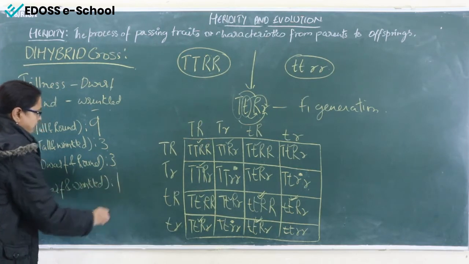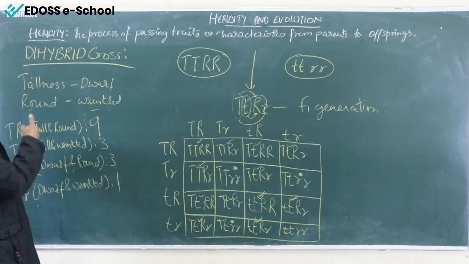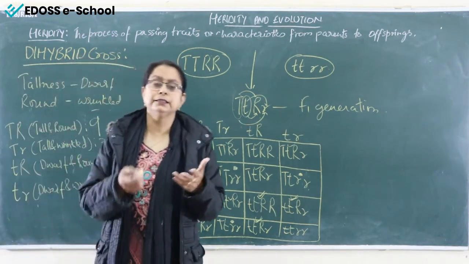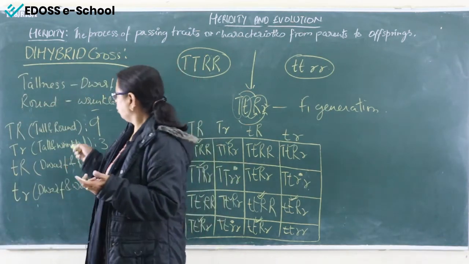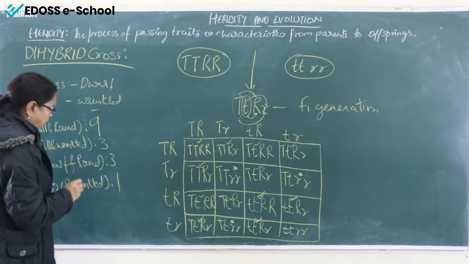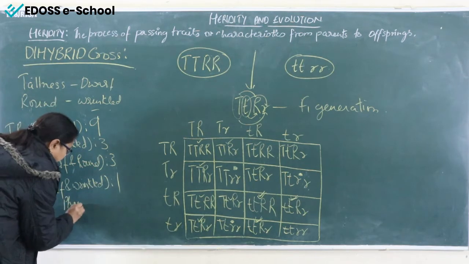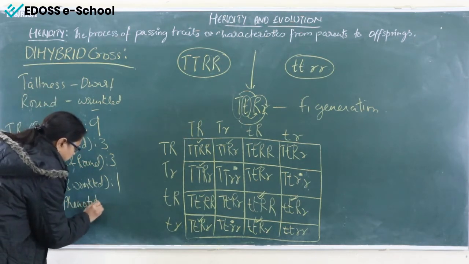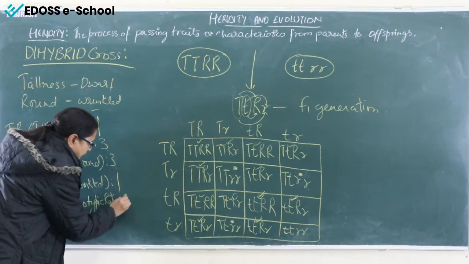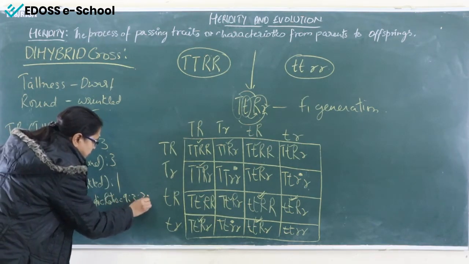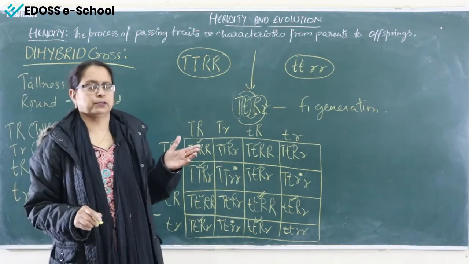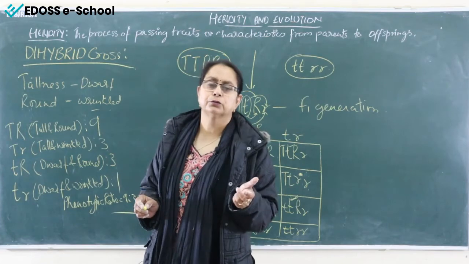It is always 1. Whether it is tall, whether it is round, whether it is dwarf, whether it is wrinkled, these all are the phenotypic. So all these are called the phenotypic ratio. So in the F2 generation, what will be the phenotypic ratio? That is 9:3:3:1. It is fixed.